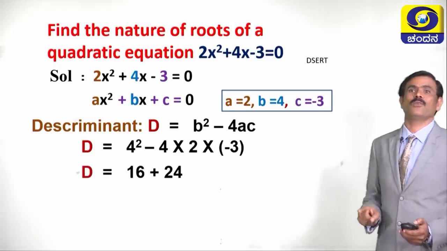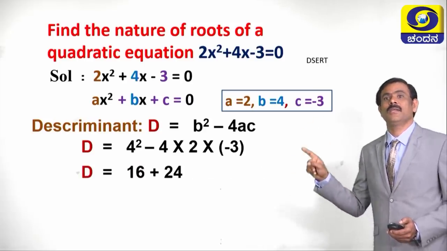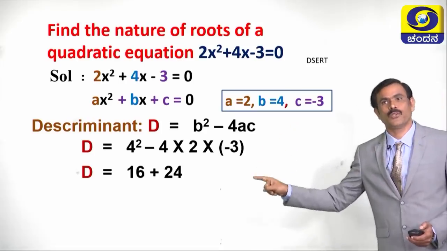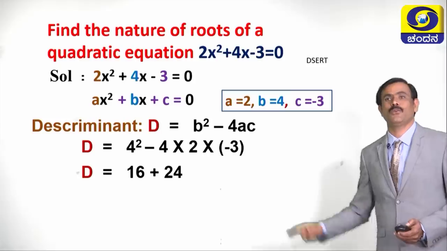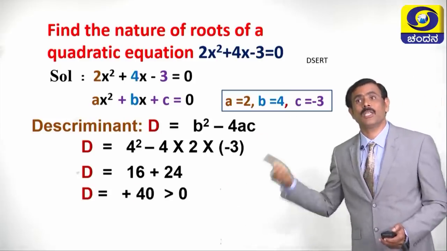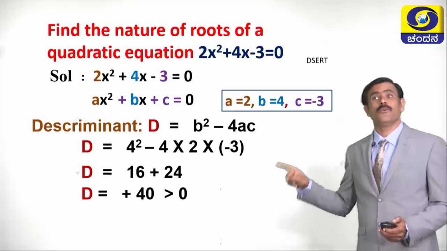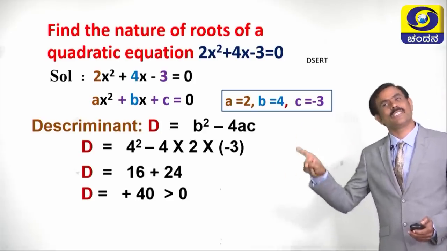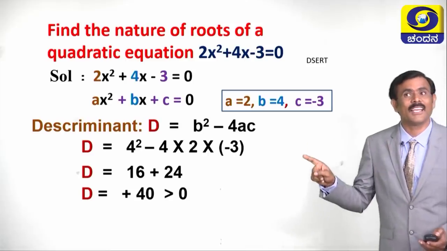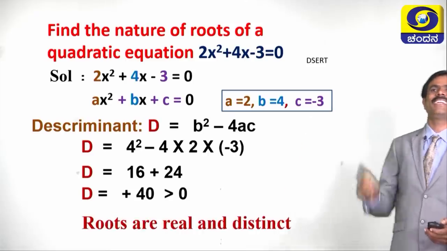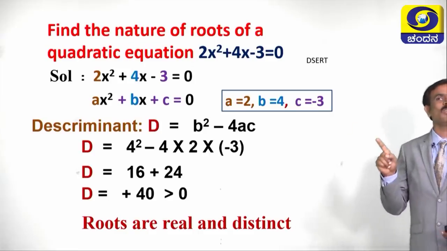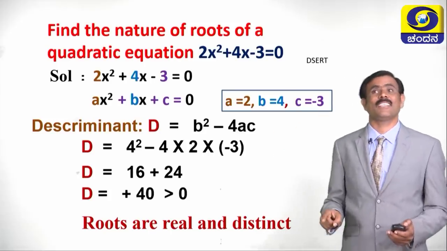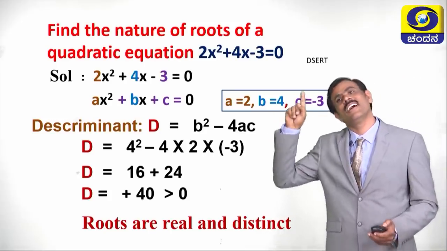Now, d is equal to 4 square is 16, minus 4 into minus 3. Minus into minus is plus, 4 2s are 8, 8 3s are 24. Now, d is equal to 16 plus 24 is 40. 40 is greater than 0. If the discriminant value is greater than 0, the roots are real and distinct. Suppose if it is equal to 0, roots are real and equal. If it is less than 0, that equation has no real roots.